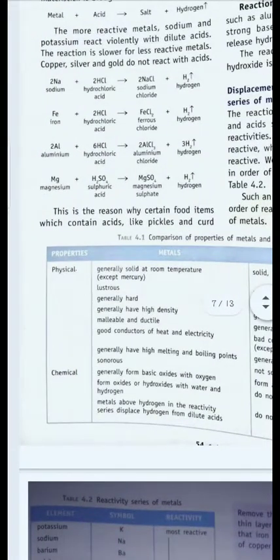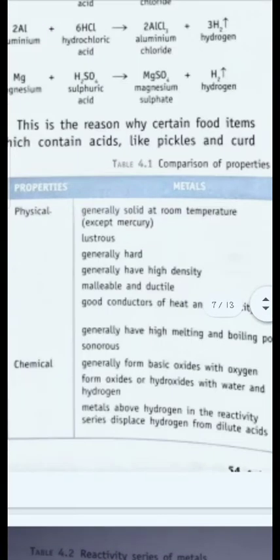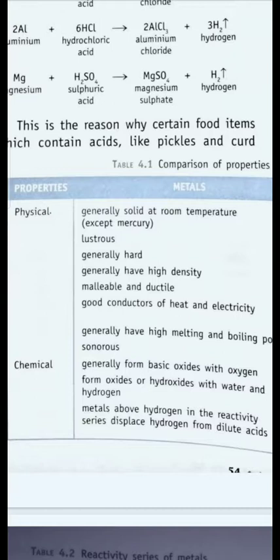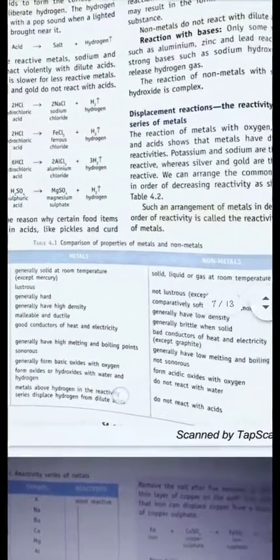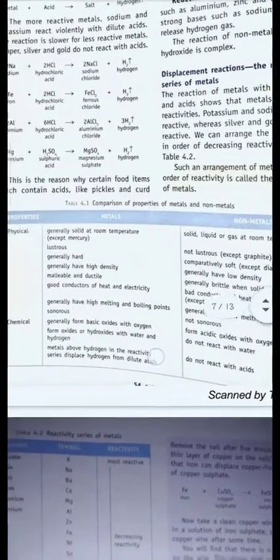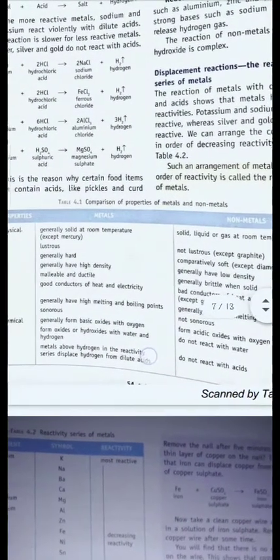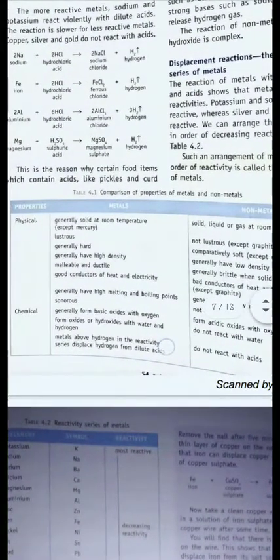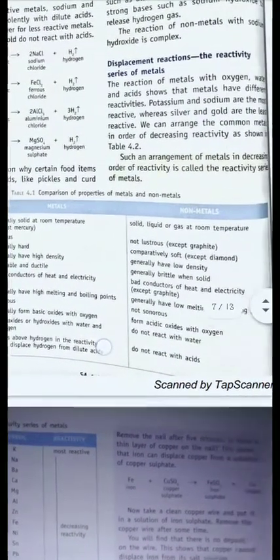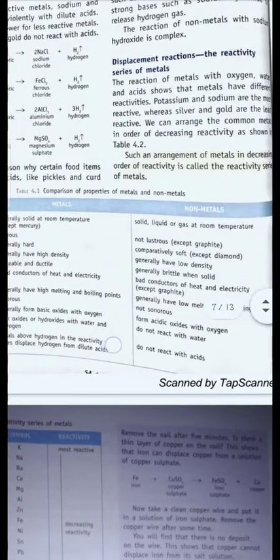Next, here you can see a comparison of physical and chemical properties of metals and non-metals. On the screen you can very clearly see the physical properties: metals are generally solid at room temperature, while non-metals can be solid, liquid or gas. Metals are generally hard, non-metals comparatively soft.